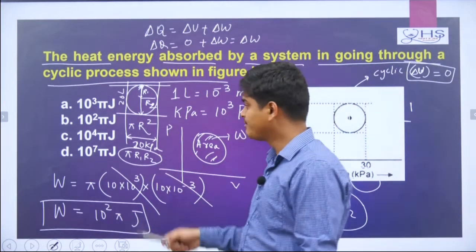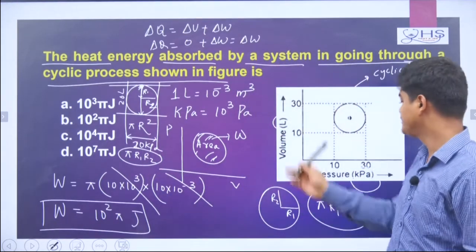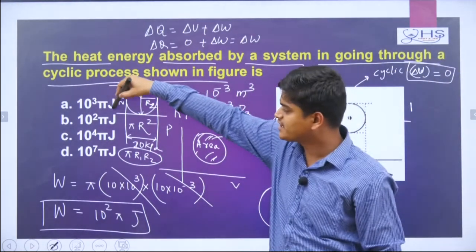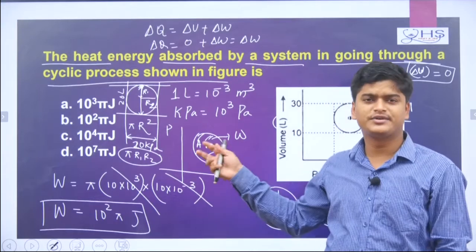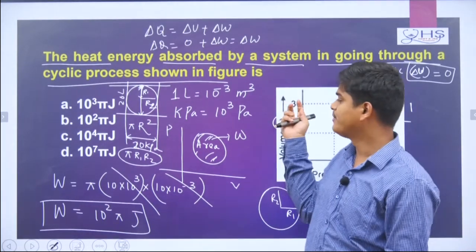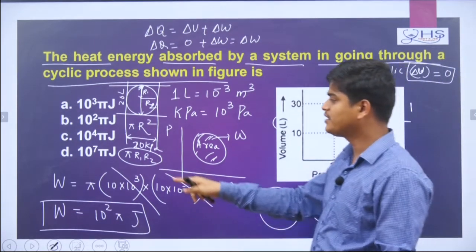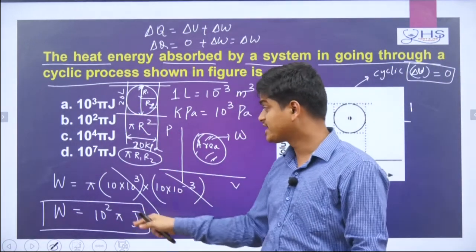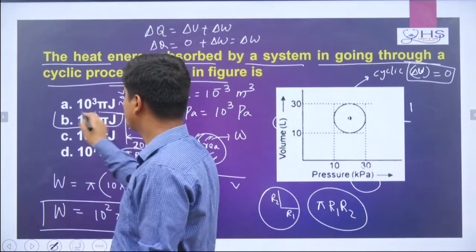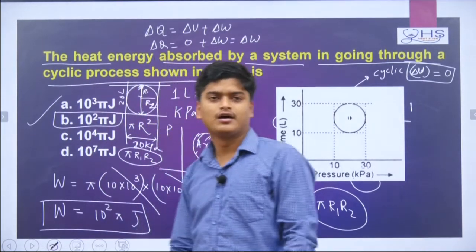So remember this, because here liter is given, here pascal is given, but the options are given in joule. That means you have to modify a little, from liter to SI units, from kilopascal to SI units, then you can get the answer in joule. So it exactly matches with option B. So option B will be correct.